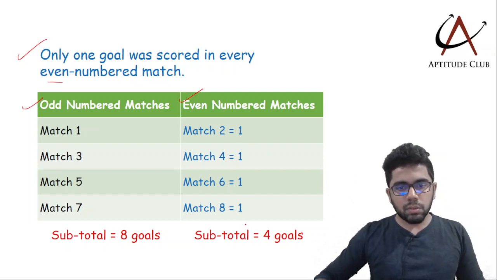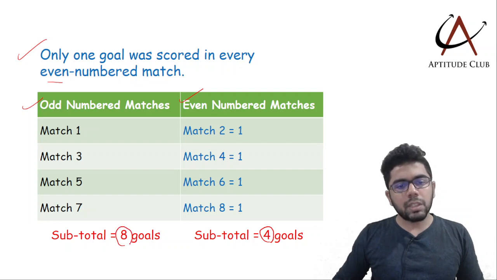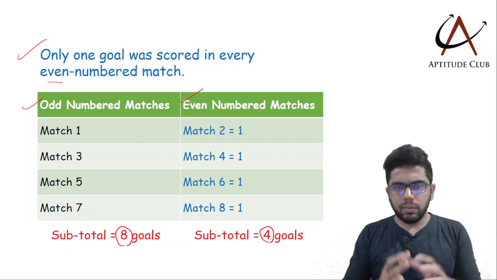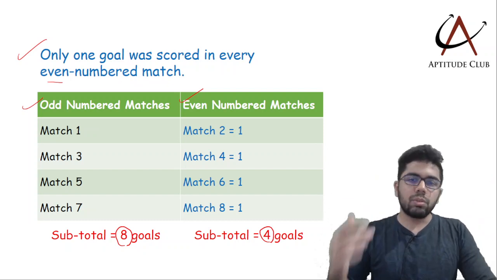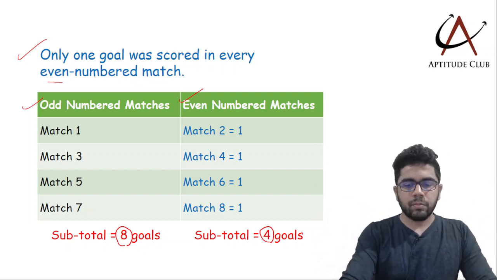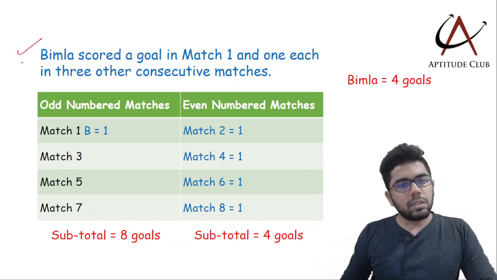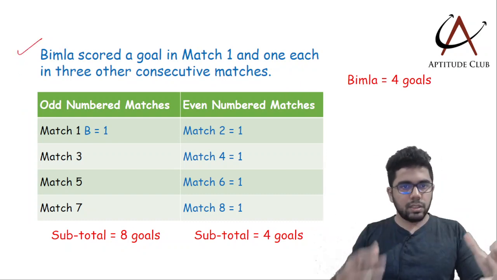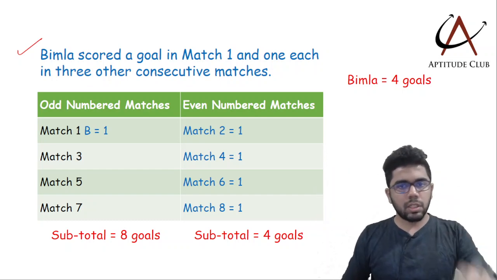So total number of goals scored in even numbered matches is 4. That means in odd numbered matches, 8 goals are scored. Very easy to understand this. So matches 1, 3, 5, 7 have 8 goals, and 2, 4, 6, 8 have 4 goals. Then next, this information has been given, and I'm not going serially. I'm solving by going back and forth, but all the information I'll use.